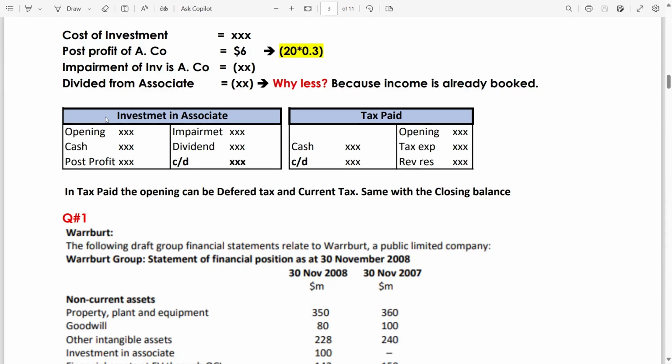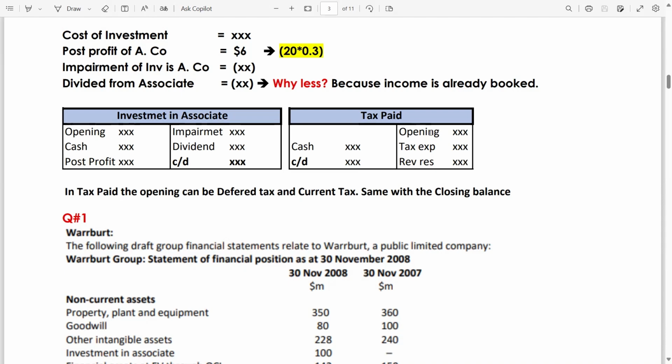Investment in associate: opening balance, cash, post-acquisition profit, impairment, dividend. Then the balancing figure will be closing. If there is a closing, then of course the balancing figure will be any of them if anything is missing. But these are the items which have been incorporated in the investment in associate account. Just these items, okay?